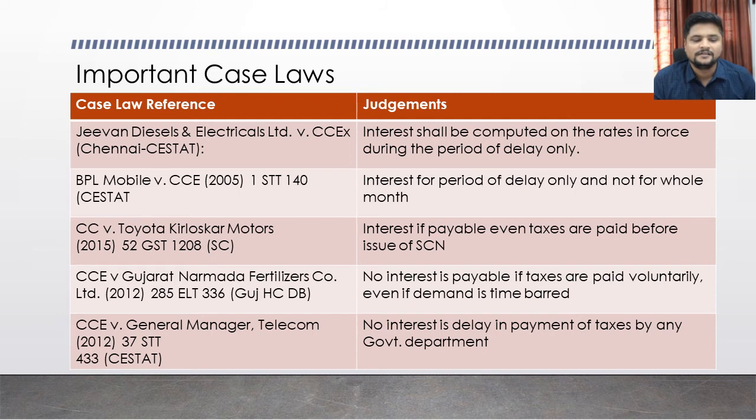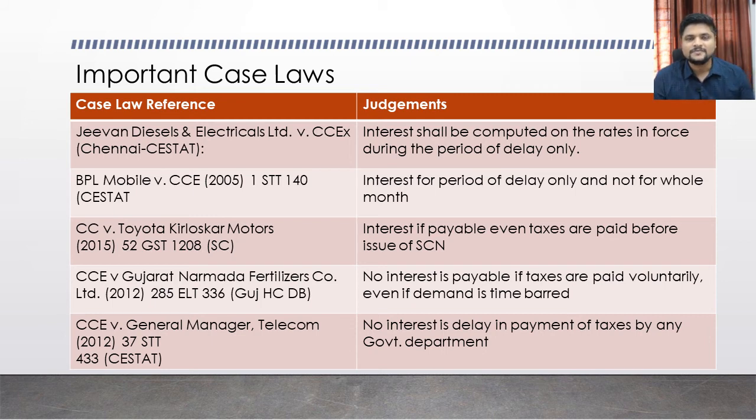The first case law is G1 Diesels and Electricals Limited versus Commissioner of Central Excise, and the judgment was pronounced by the Chennai CESTAT. What is the major portion of this judgment? The judgment says that interest for your delayed payment of taxes can be calculated only at the interest rates in force for the period of delay.